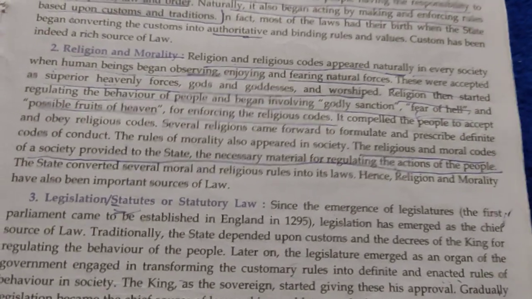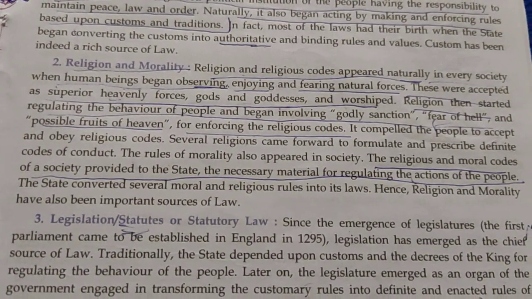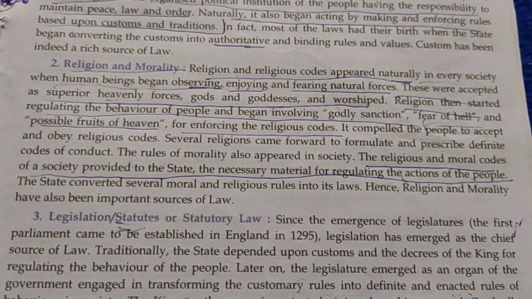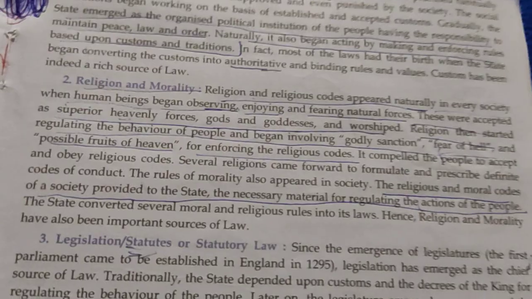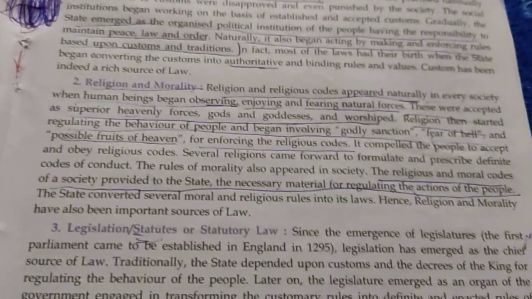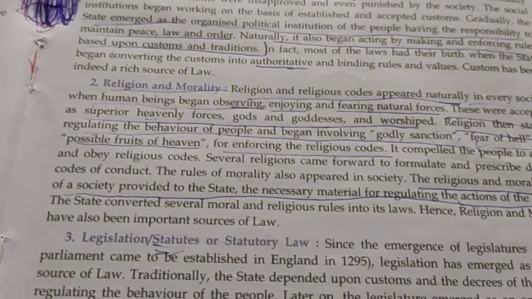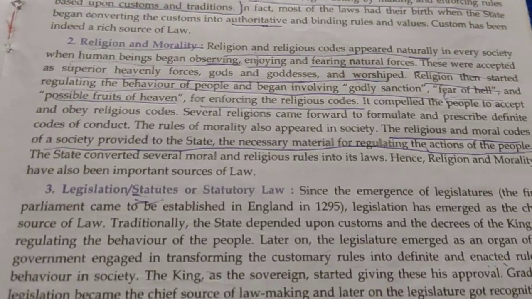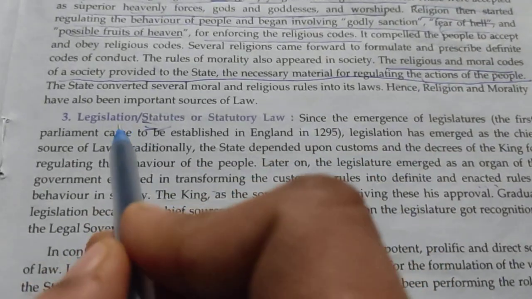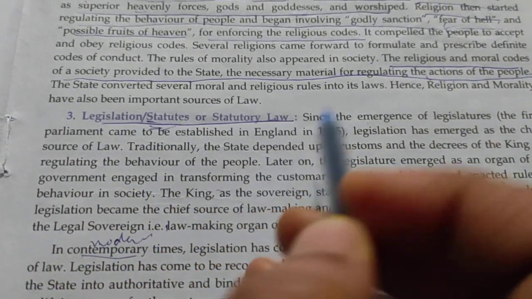Several of the religious codes were accepted for regulating the behavior of the people. So it is religion and morality. First point was customs and usages. Second is religion and morality. Third is legislation, statutes or statutory law.